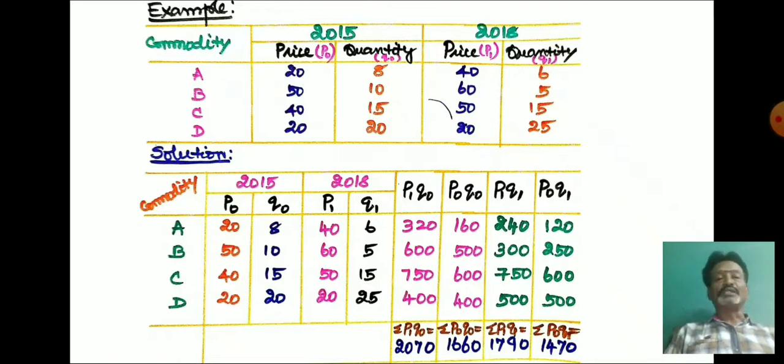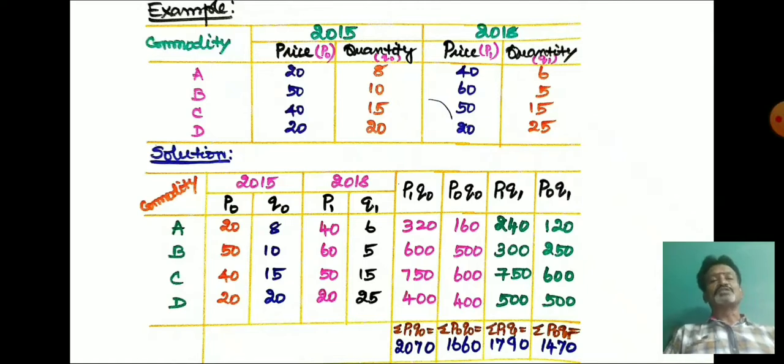Then now we have to estimate the P0 Q1 value. So here the base year price should be multiplied with the current year quantity. So now the values are 120, 250, 600 and 500. So now we have to take the sum of all P0 Q1 values. It will provide sigma P0 Q1. So that is equal to 1470.